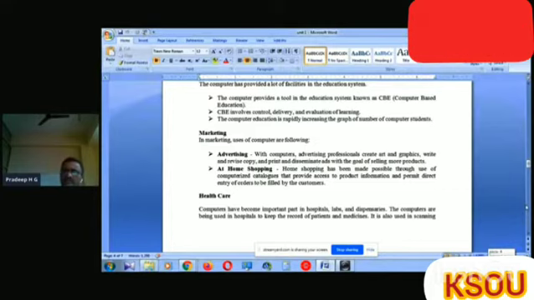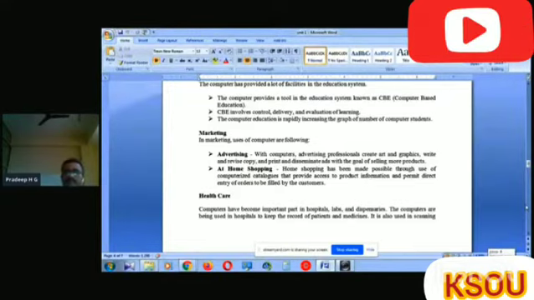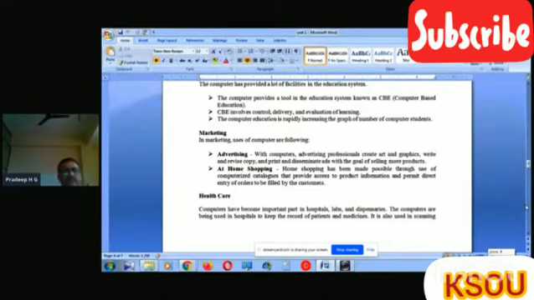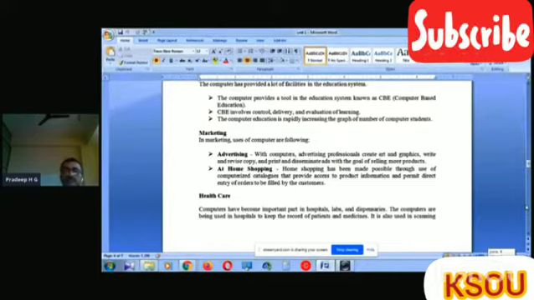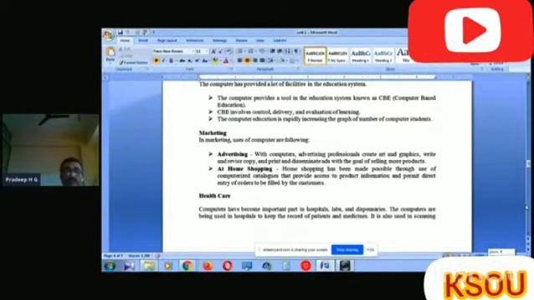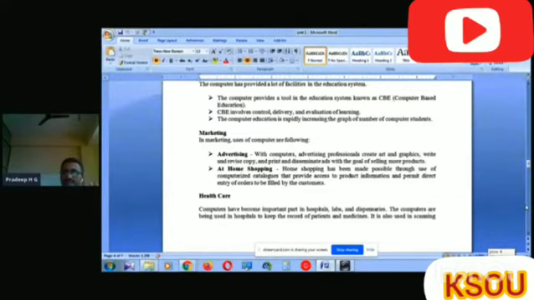Then home shopping. Nowadays we do business using e-commerce websites like Flipkart, Amazon, etc. If we like to buy a product, we just place an order. Otherwise, we can scroll and read all the data regarding that particular product. This is the advantage of computers in the marketing field.